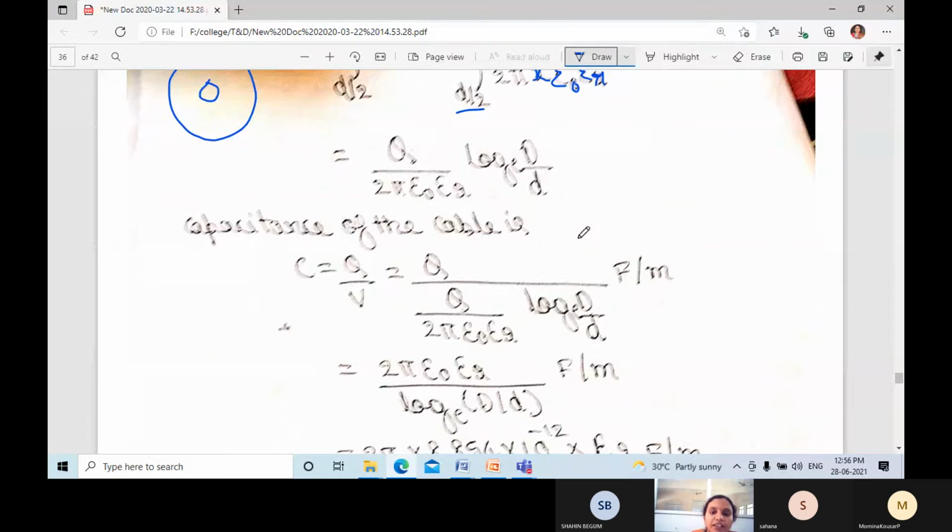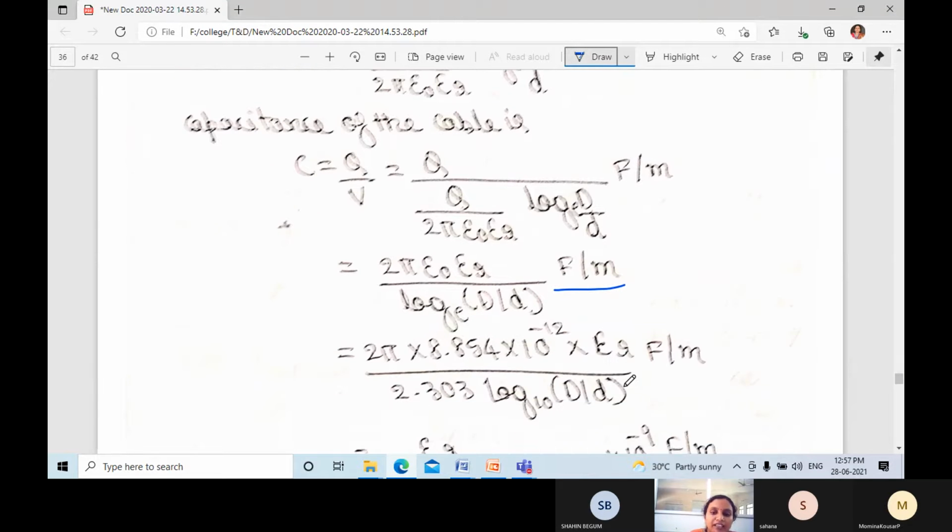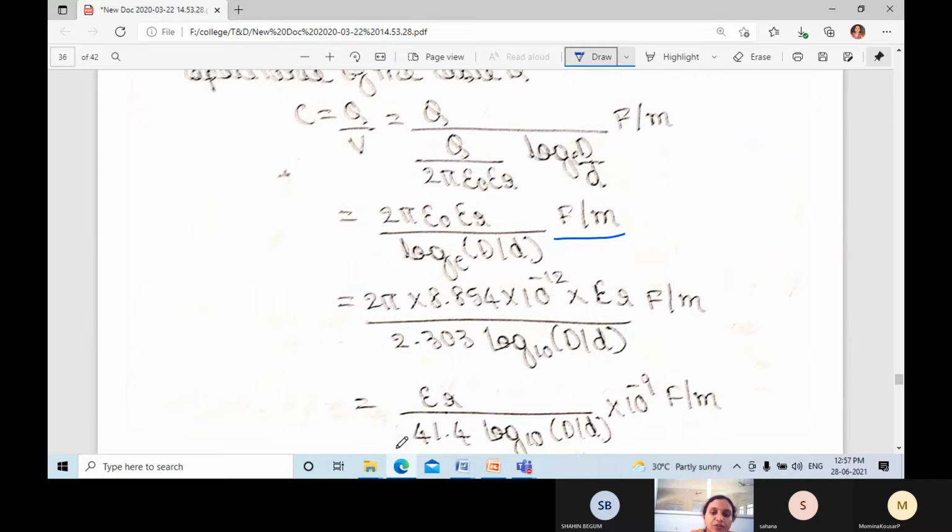The capacitance of the cable is C = Q/V. Now we know the value of V. Substitute, and you will get 2πε₀εr divided by log_e(D/d) farad per meter. If you substitute the epsilon value 8.854 × 10^-12, then what about log_e(D/d)?